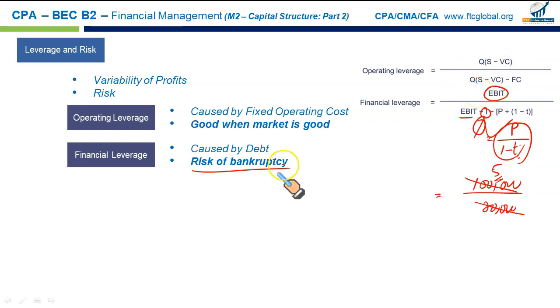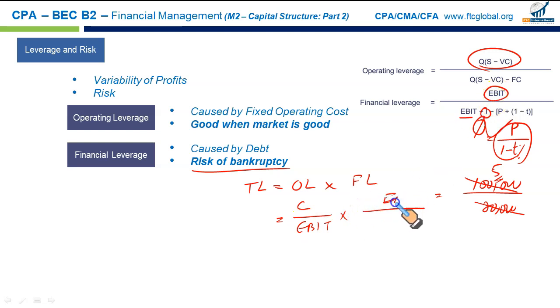Operating and financial leverage can be combined through total leverage. Total leverage is equal to operating leverage and the financial leverage. If you don't know the formula for total leverage, you can devise one. Remember, this is contribution upon earning before interest and tax, EBIT, multiplied by EBIT upon EBIT, which is basically contribution minus fixed cost. I can write it this way: contribution minus fixed cost minus interest and minus preferred stock dividend divided by 1 minus tax rate. So if this EBIT cancels out, what you have is the contribution, which I just told you is Q S minus VC.